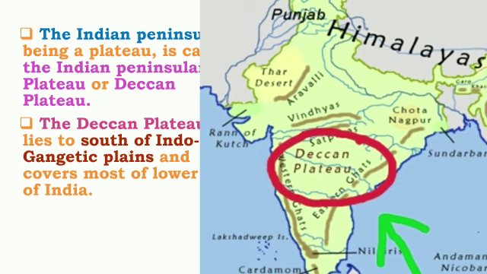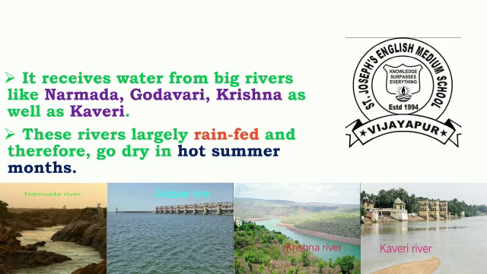It provides us with food materials and raw materials for our industries. The lava plateaus are rich in black soil, good for cultivation. Cultivation means krushi.